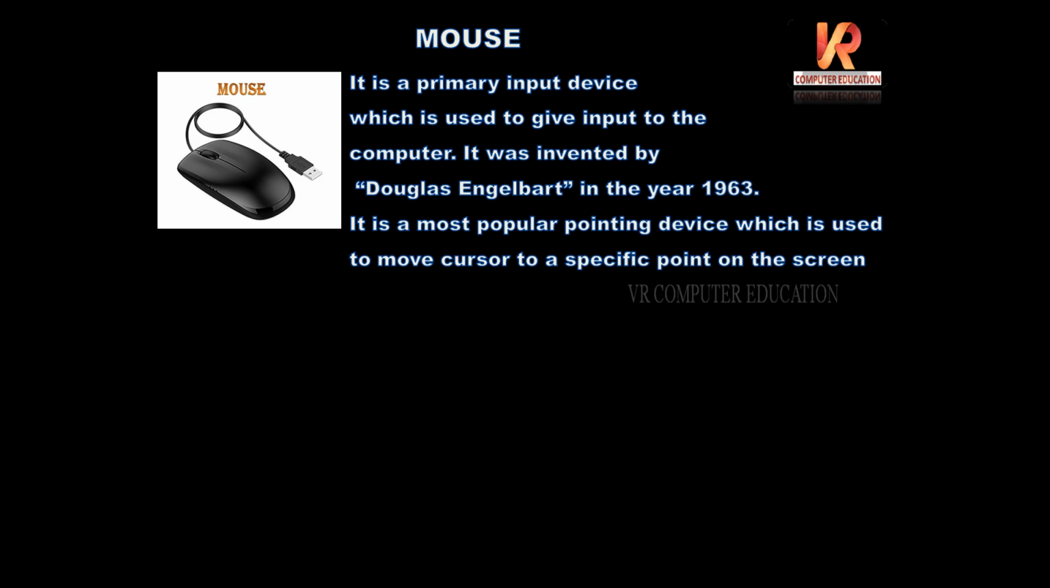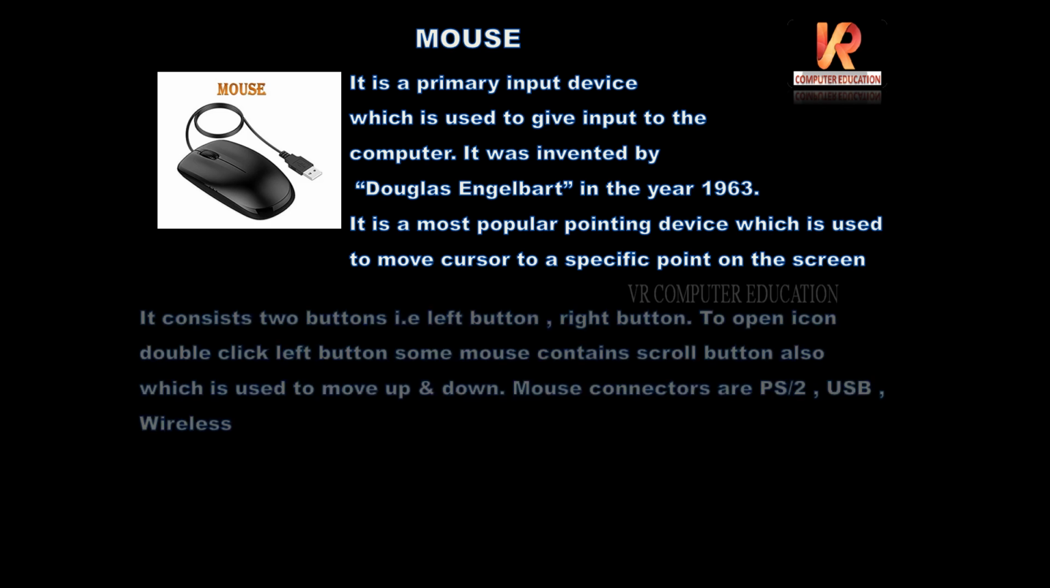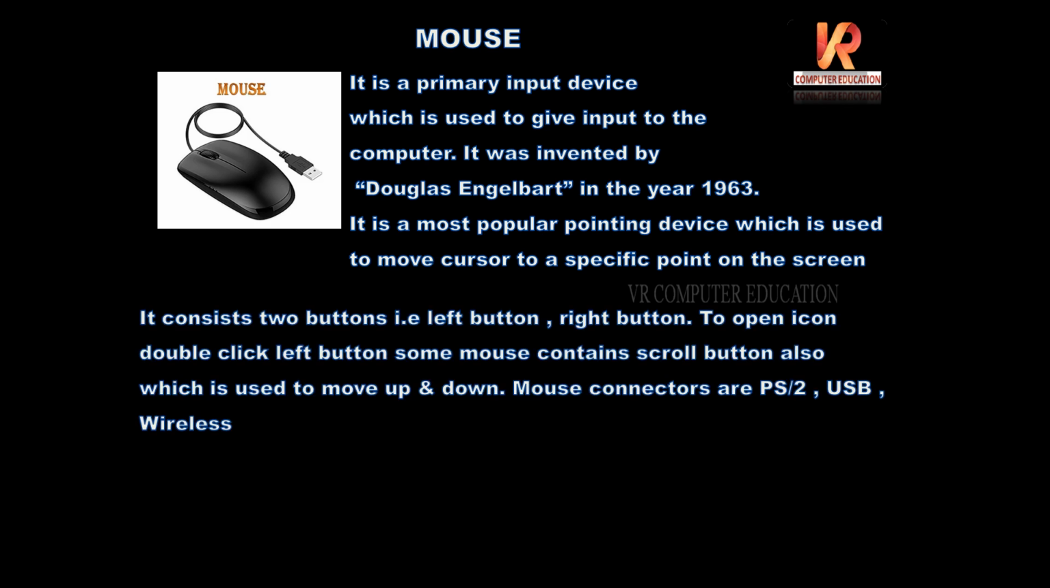Next, it consists of two buttons, that is the left button and the right button. To open an icon, double click the left button. Some mice contain a scroll button also, which is used to move up and down. Here you can see the scroller on this mouse.